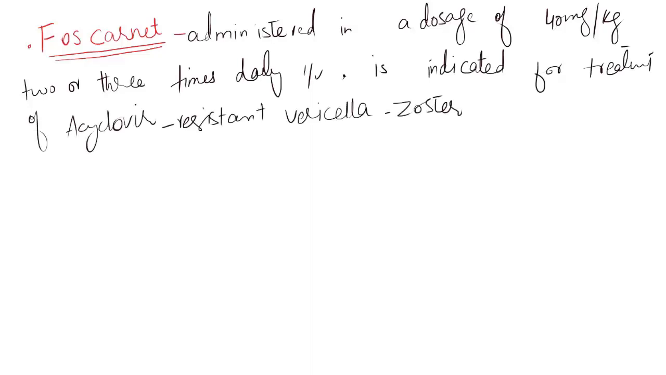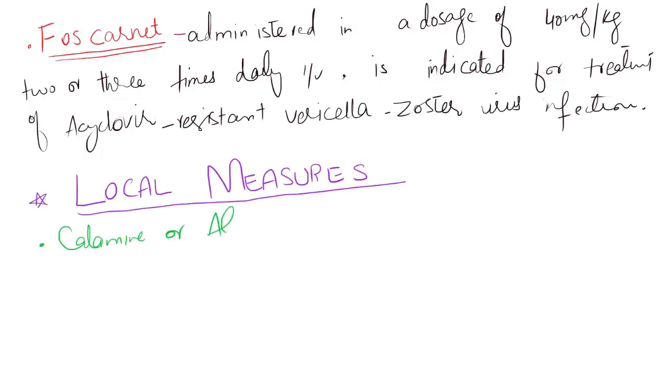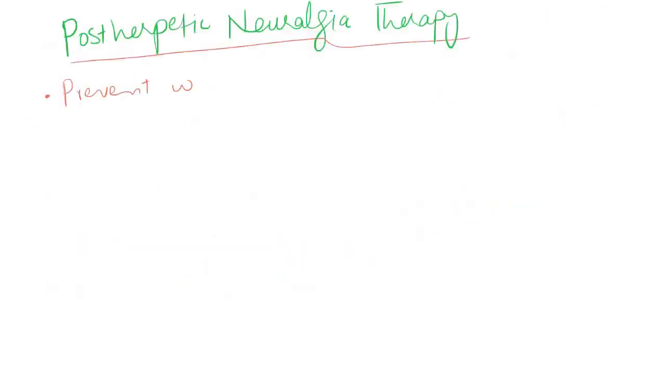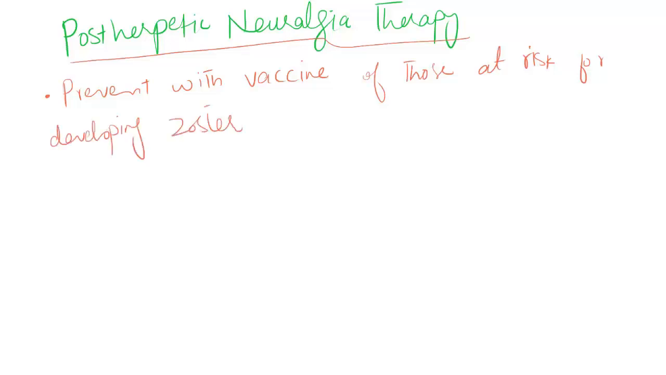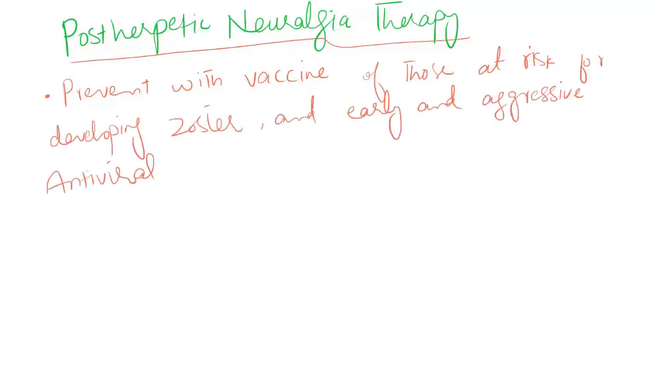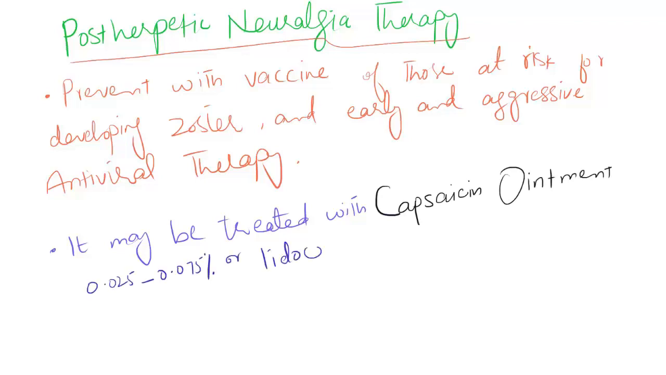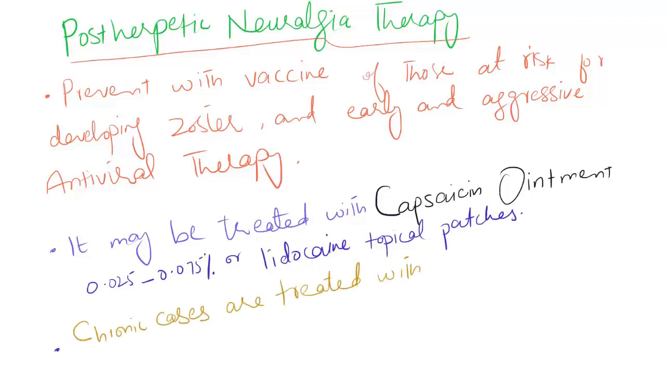Now, what local measures can we adopt? Calamine or aluminium salt compresses may be helpful for dry weeping lesions. Post-herpetic neuralgia therapy: prevention with vaccination of those at risk for developing zoster and early and aggressive antiviral therapy once zoster has occurred. Post-herpetic neuralgia may be treated with capsaicin ointment 0.025 to 0.075% or lidocaine topical patches. Chronic cases are treated with regional blocks with or without corticosteroids added to the injections.